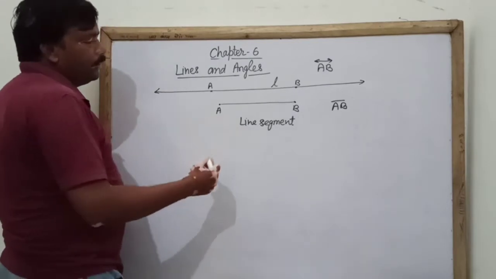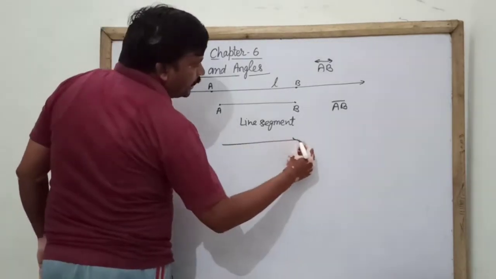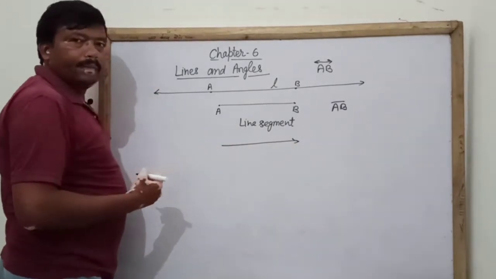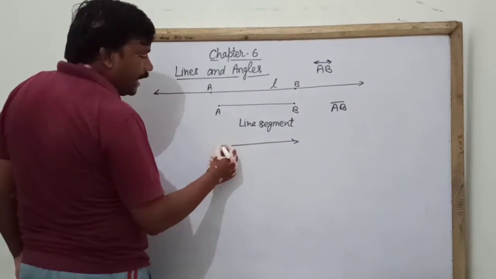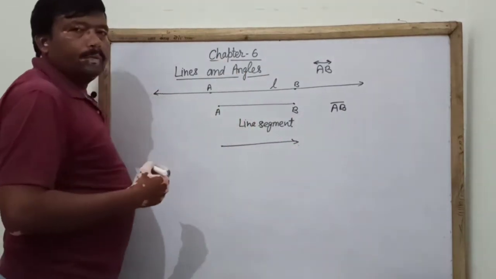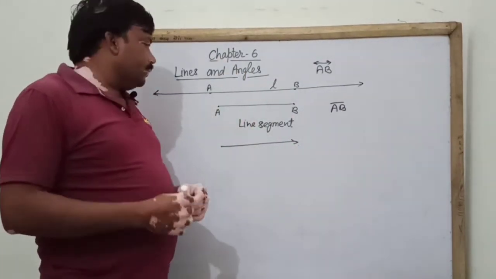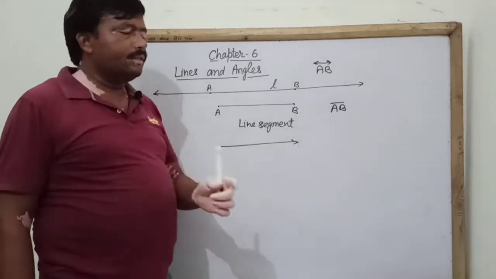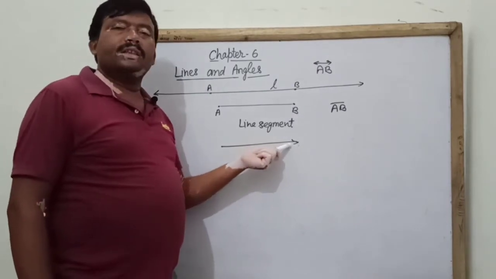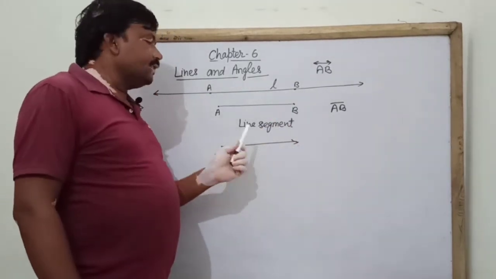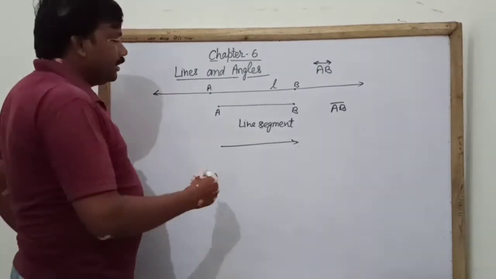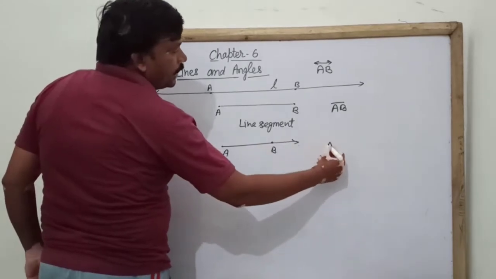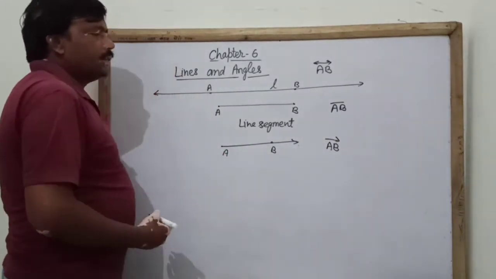Next, you are also familiar with this. This is a ray, since it has one end point and one progressing end, means it has only one end point and progresses in only one direction. This is called the ray, and if we take A and B, we denote it as AB.